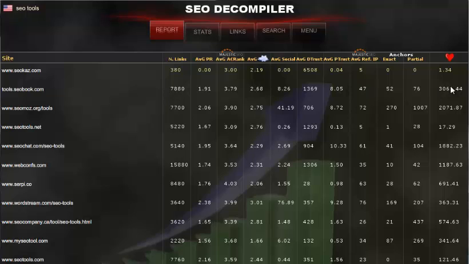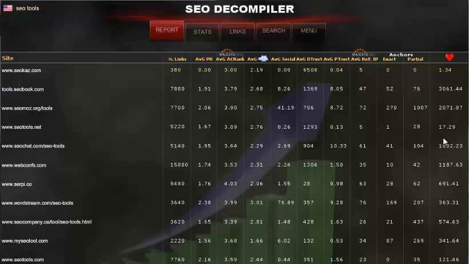And we can see at number 2 SEOmoz has 2,071, so actually SEO Decompiler agrees with Google that number 1 should be SEObook and number 2 should be SEOmoz. Number 3 we see, actually it doesn't get it really right. In SEO Decompiler's defense, here we have an exact match domain, and we even have a quite strong domain trust, which is very important these days. I will talk about that in a second. And for example, then we have SEO Chat at 1800, so actually pretty close.